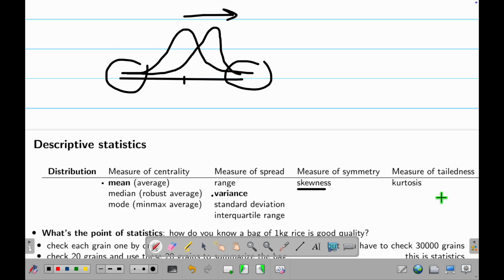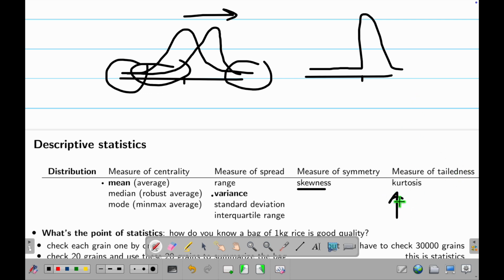Okay, lastly, what about this tailedness? Suppose I again pick the Netherlands volleyball team in the Olympics. I'm not saying the volleyball team, I'm saying the specific group of people that went to the Olympics. Then the Netherlands will say, no, we will pick the best of the best, tall of the tall. They are not going to allow anyone shorter than 2 meters, let's say. Then they probably will have this kind of shape. That means before 2 meters, it's absolute zero. So you see, this is different because here I have some tail. This is called a tail. If I have no tail, then this is called kurtosis.